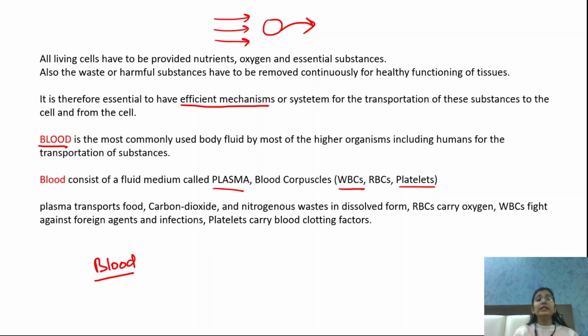For that we need a pumping organ, and we have the heart as our pumping organ. And we need a few tubes, a few vessels so that the blood can be transported easily. So we have blood vessels. So we can say that blood, heart and blood vessels are the components of our circulatory system.